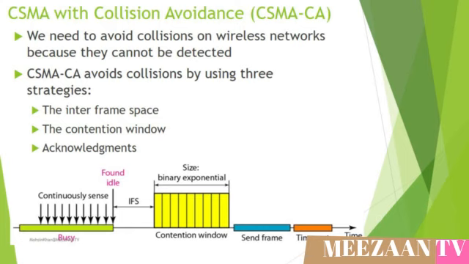Now we are moving to carrier sense multiple access with collision avoidance schemes. In CSMA-CA, we need to avoid collision on wireless networks because they cannot be detected. CSMA-CA avoids collision by using three strategies: the interframe space, the contention window, and the acknowledgement. The figure shows the interframe space and the contention window concept.